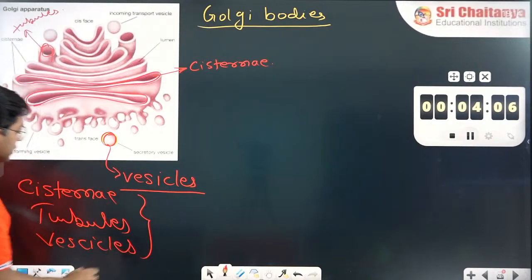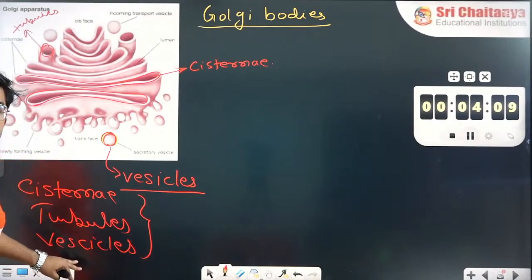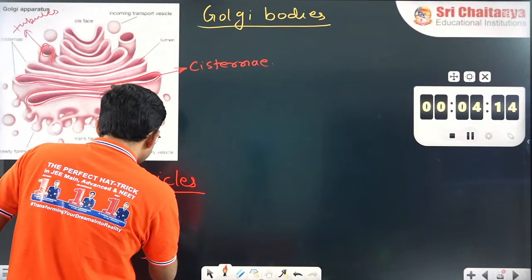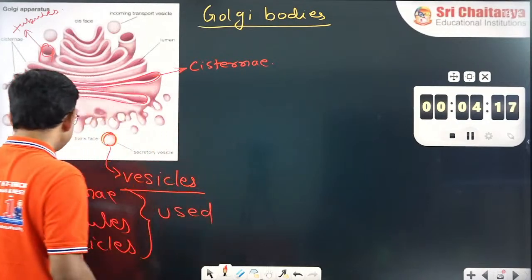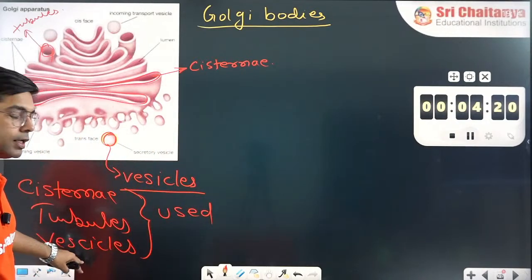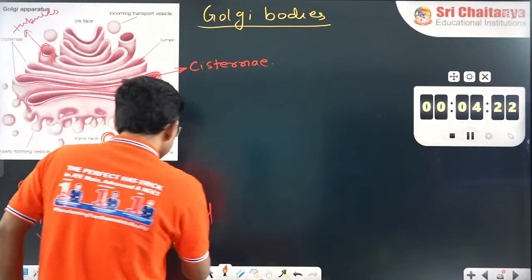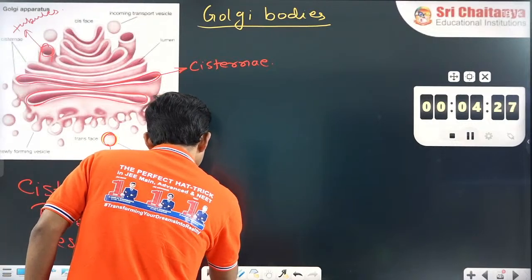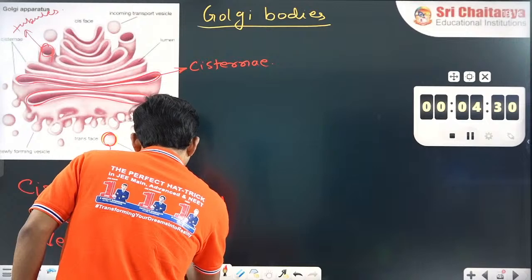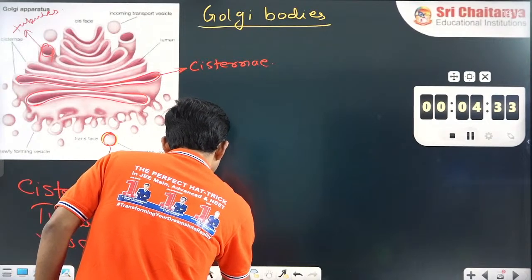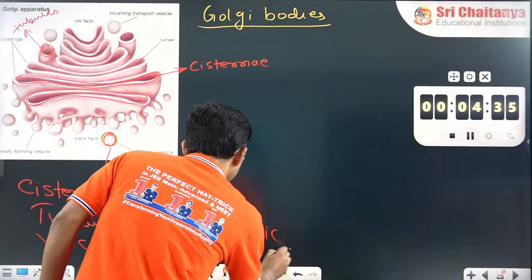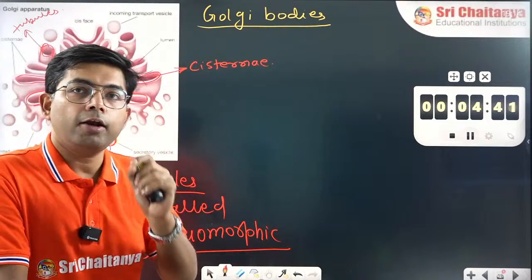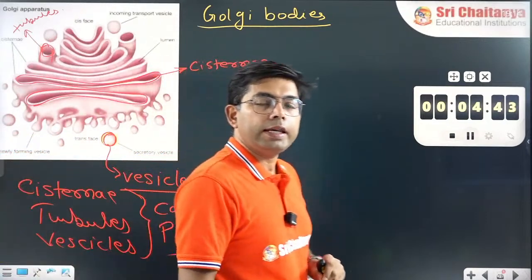Since they have cisternae, tubules, and vesicles, they are called pleomorphic cell organelles. Remember, if a question is asked, which cell organelle is pleomorphic in nature?